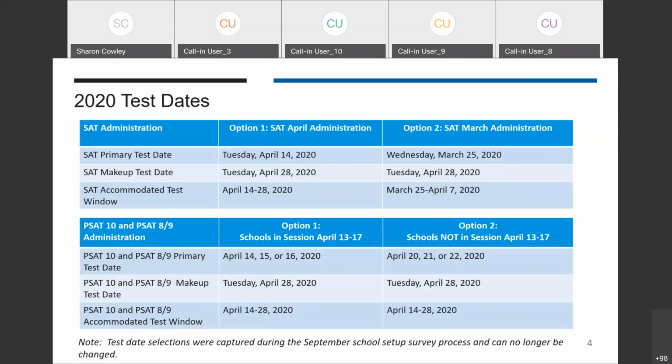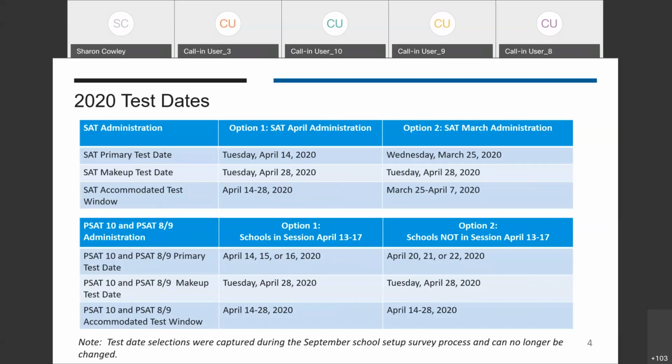This year's accommodated testing window will run from April 14th through April 28th, 2020, or March 25th through April 7th, 2020, depending on your primary administration date. The makeup testing date of April 28th, 2020 will be used for students who missed testing on the primary test day. As a note, students that test within the accommodated testing window will not have a designated makeup date because they can test and complete testing at any point during the accommodated testing window.